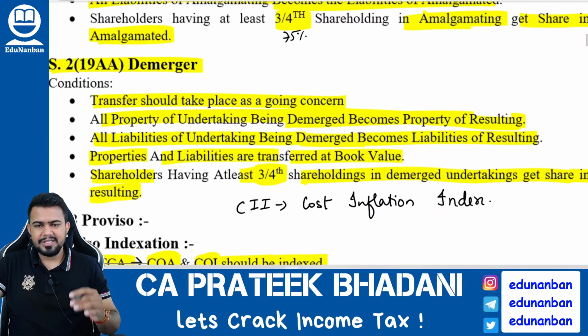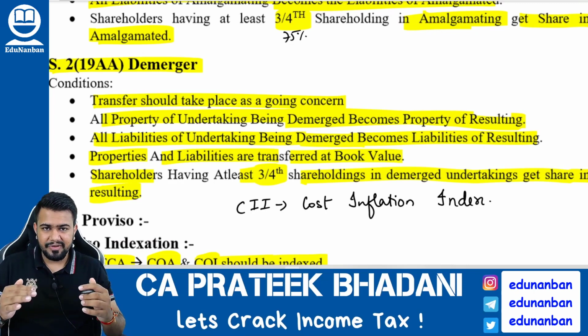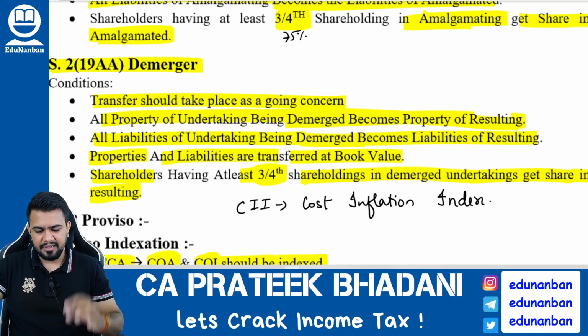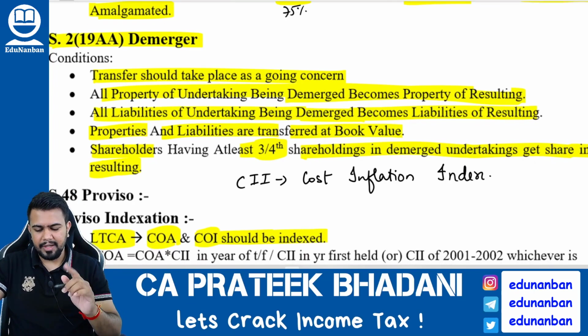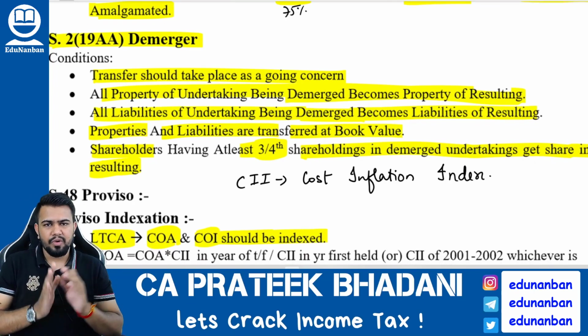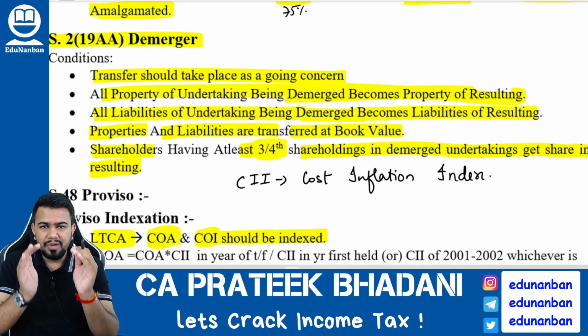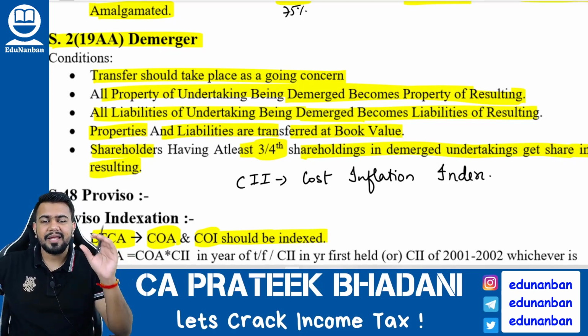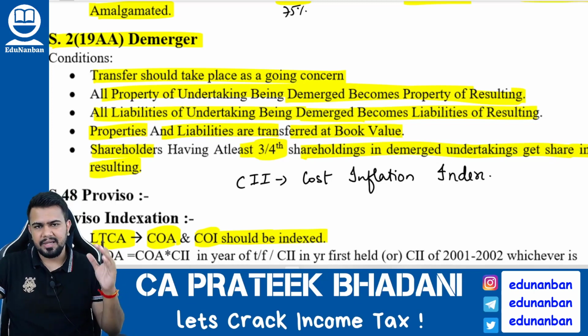Now, when demerger is there, some conditions should be satisfied for it to be called demerger as per the Income Tax Act. What are the conditions? Condition number 1, the transfer should take place as a going concern. It means when the new company is coming out, that is when Tanishq Limited is coming out of Titan, then Tanishq Limited should be a going concern company. Means its business should continue normally.